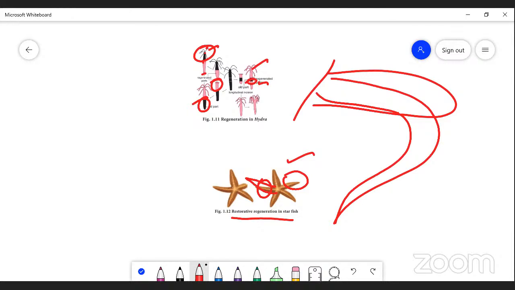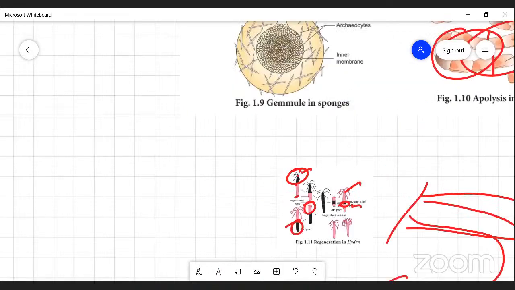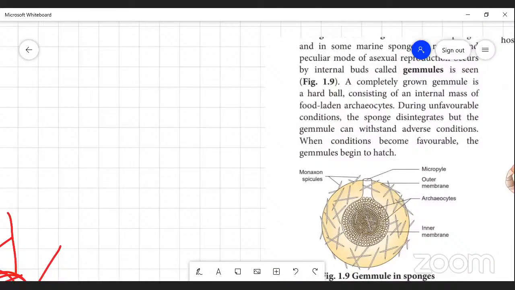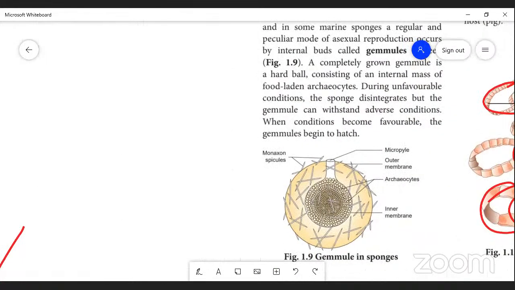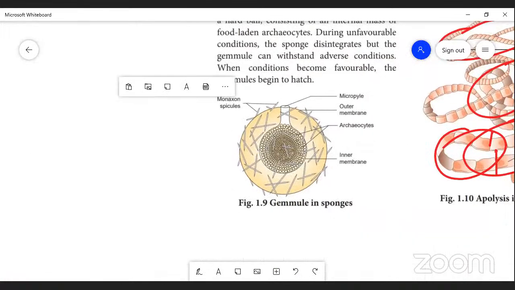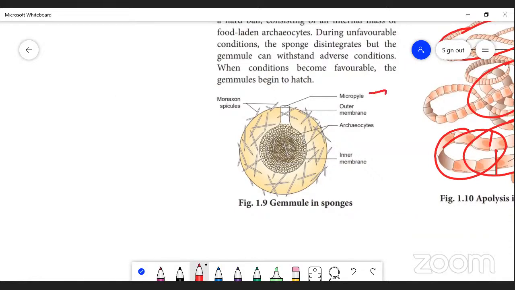The same as in sponges, gemmulation is a very good example. In sponges, the micropyle, the outer covering, has an outer membrane and an inner membrane, and in the center numerous internal buds are present.